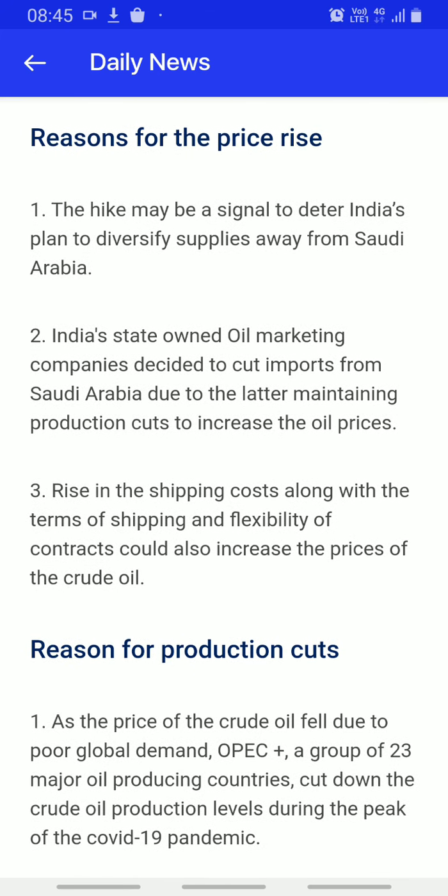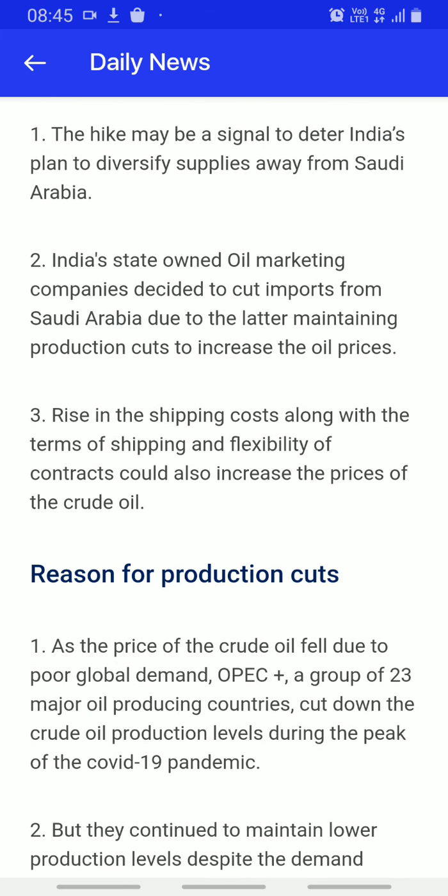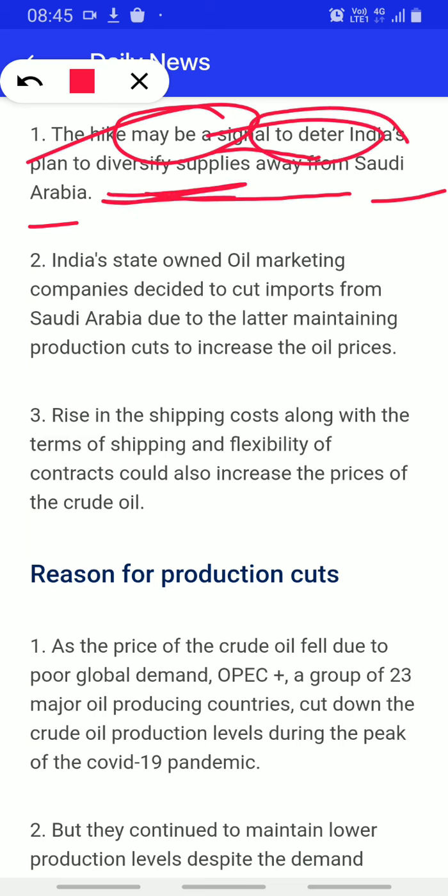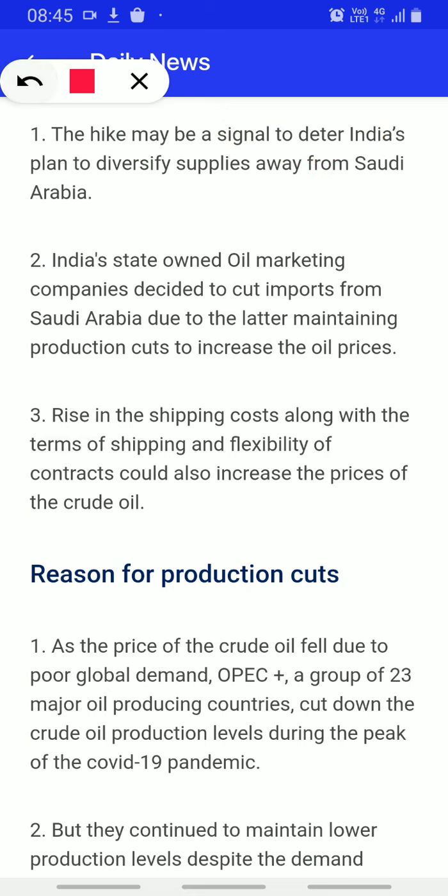Now, the reason for the price rise. What are the reasons for the price rise they are talking about? Here the reason is that the hike may be a signal to deter India's plan to diversify supplies away from Saudi Arabia. Basically they want to say here that India has to diversify its plans from Saudi Arabia to another country.